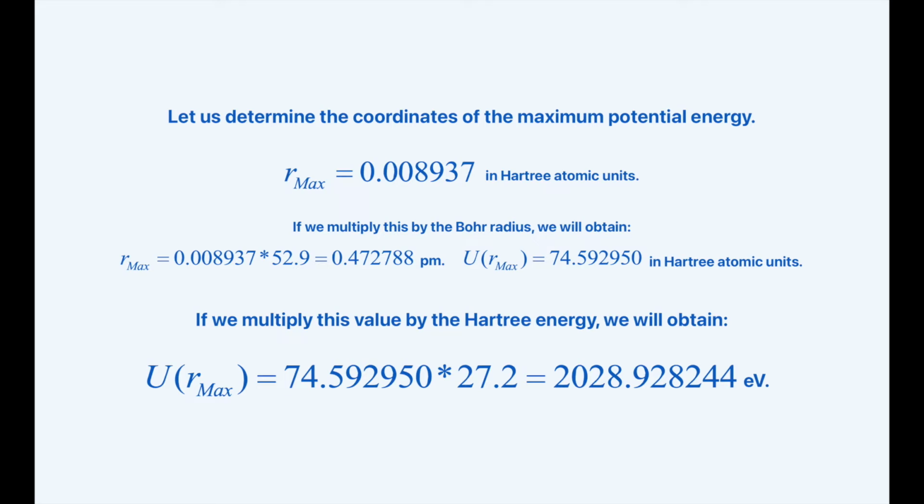R max equals 0.008937 in Hartree atomic units. If we multiply this by the Bohr radius, we will obtain the observed Hartree atomic units. Lastly, if we multiply this value by the Hartree energy, we will obtain the result displayed on the slide.